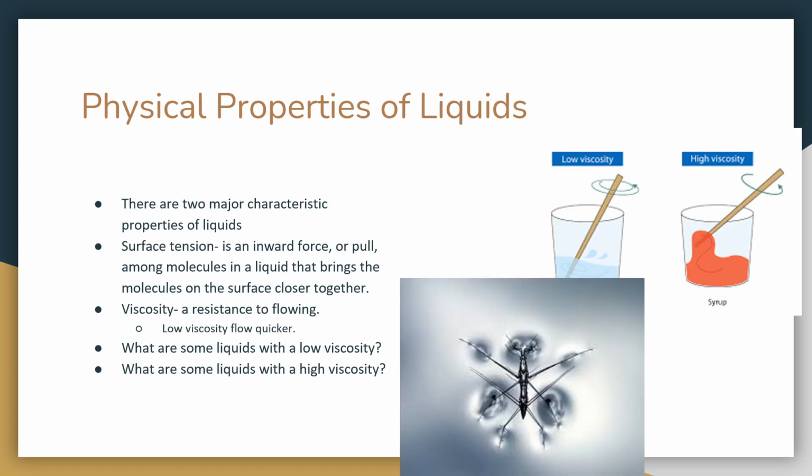All right, physical properties of liquids. There are two major characteristic properties of liquids. So there's surface tension, which is an inward force or pull among molecules in a liquid that brings the molecules on the surface closer together. And then there's viscosity, which is a resistance to flowing. So a low viscosity flows quicker, and a high viscosity flows very slow. So something with a low viscosity would be water, whereas syrup would be an example of something with a high viscosity.